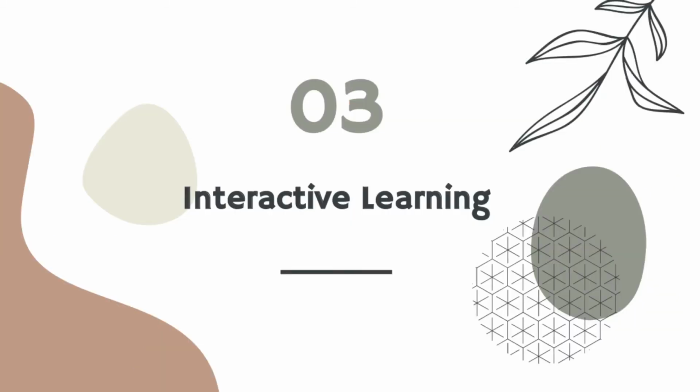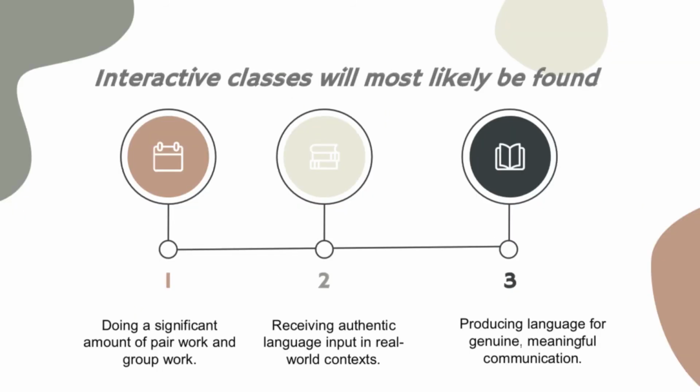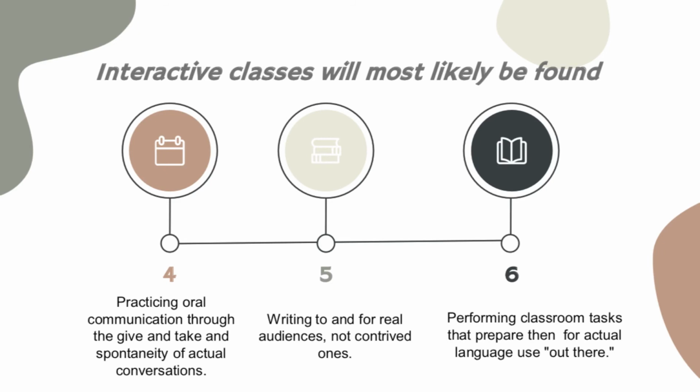The third is interactive learning. Interactive classes will most likely be found doing a significant amount of pair work and group work, receiving authentic language input in real-world contexts, producing language for genuine, meaningful communication, practicing oral communication through the give and take and spontaneity of actual conversation, writing to and for real audiences, not contrived ones, and performing classroom tasks that prepare them for actual language use out there.